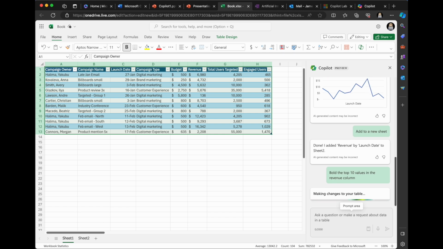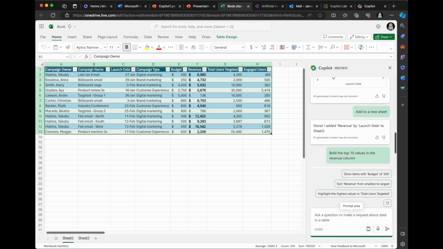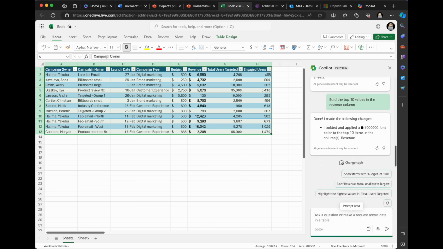Understanding your data. Yeah, thank you. Almost there. Making changes to your table. Sweet. That's sweet. Okay, bold and applied the font. That's so cool. Yes.